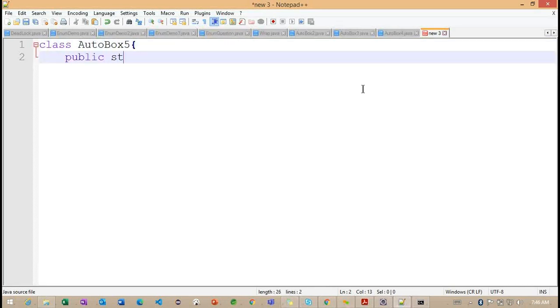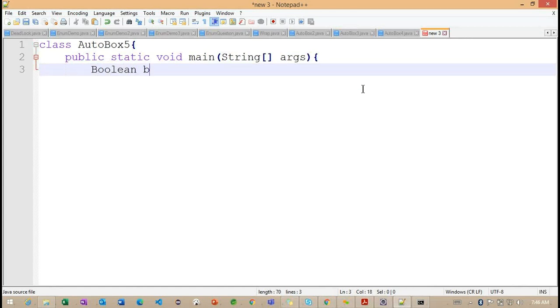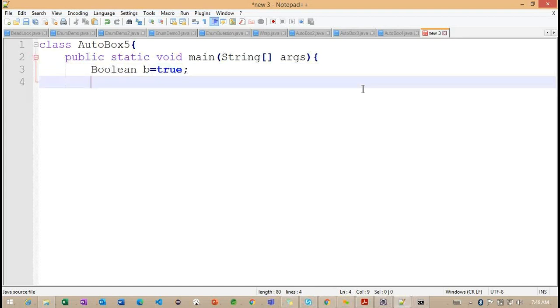Inside this autobox file, I define the boolean and here I'm trying to work with true. Basically, for a primitive type or the Boolean wrapper class object, it will have the same value, true or false. So we can work with only two values here. I defined one Boolean wrapper class object, so the reference B is holding the value true.